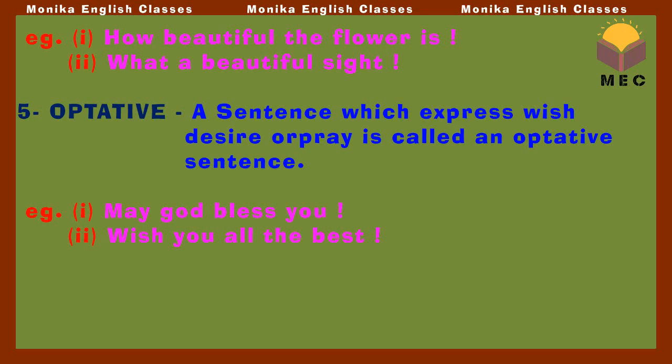Now comes the fifth part, that is the optative sentence. A sentence which expresses wish, desire or prayer is called an optative sentence. Generally, we end these types of sentences with the exclamation mark, like may God bless you. This is what we are praying for the person. Wish you all the best. This is what we are wishing the person, all the best.